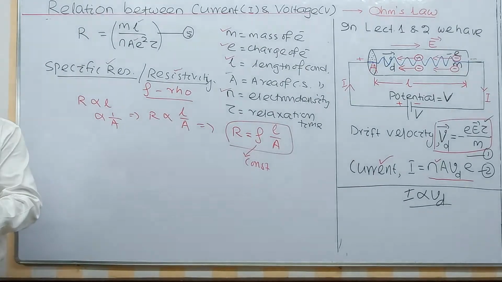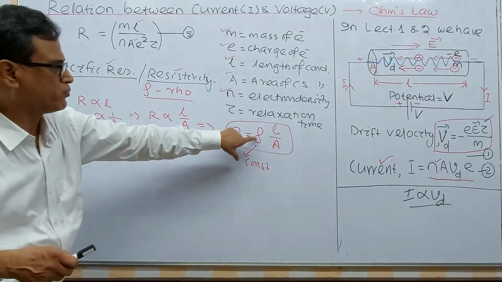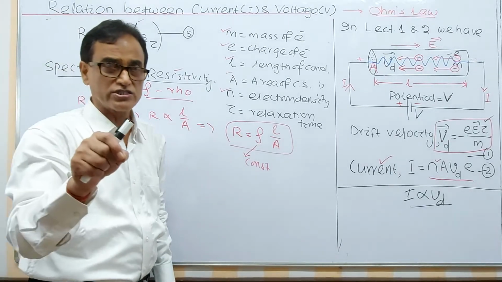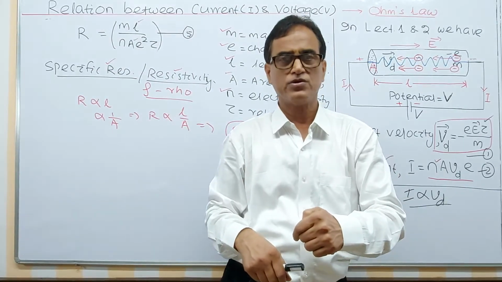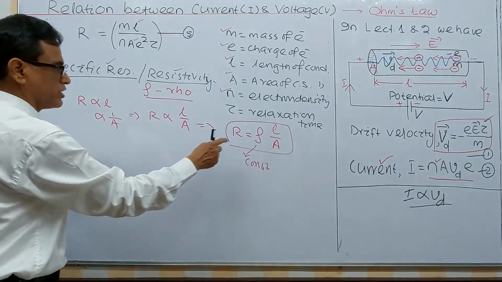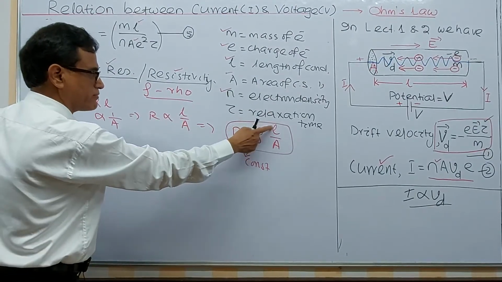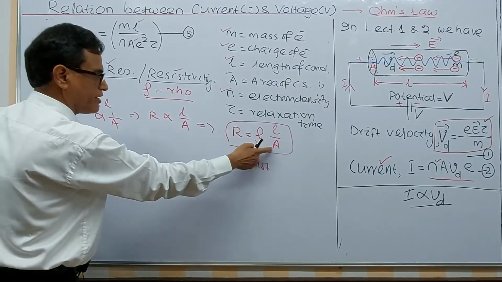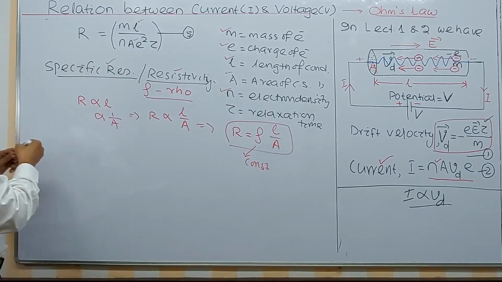What is that constant actually? The proportional symbol is removed. We have put this constant, and this proportionality constant is a constant for the material. Now, this is constant for the material. It does not depend on the length of the conductor. It does not depend on the area of the conductor. It remains constant for a particular material.